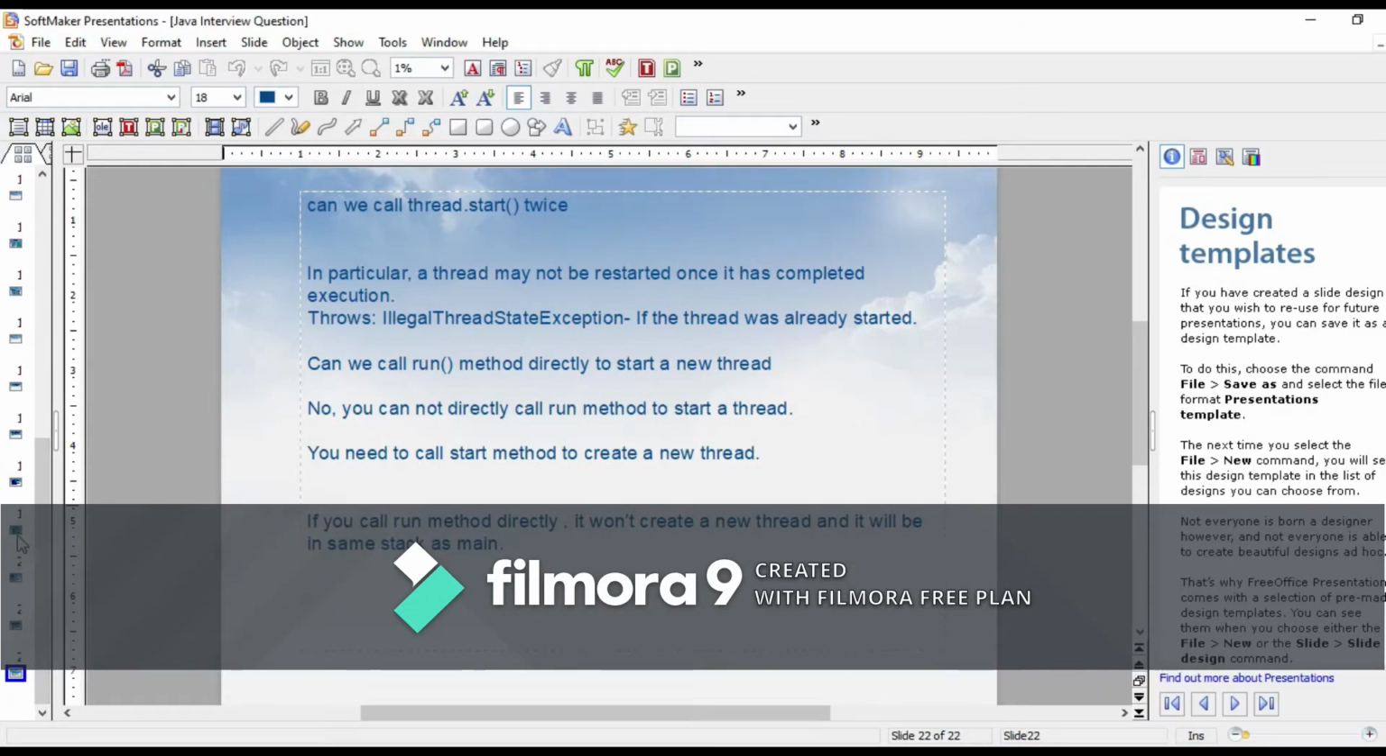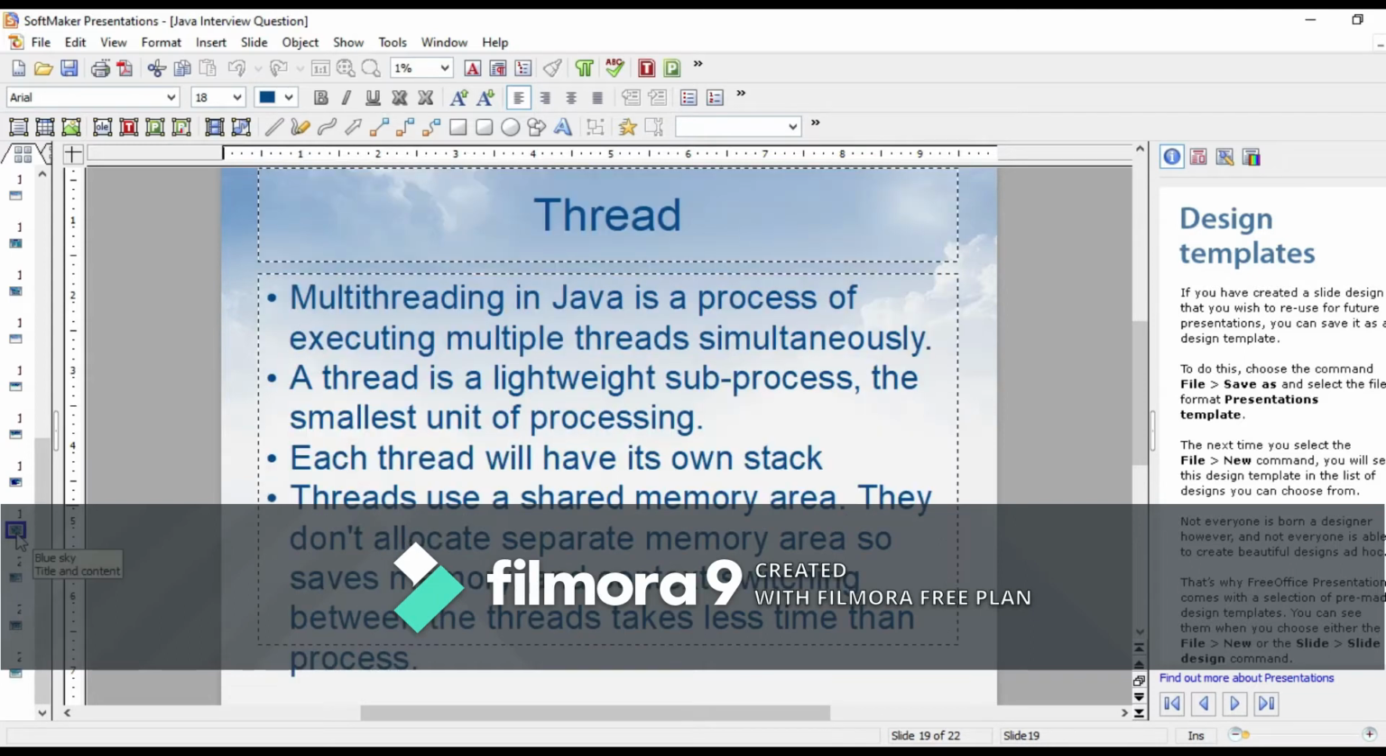This is on the topic of thread and how we implement thread in Java and what are the various questions asked in thread. So what is thread? A thread is a lightweight subprocess and it is the smallest unit of processing.